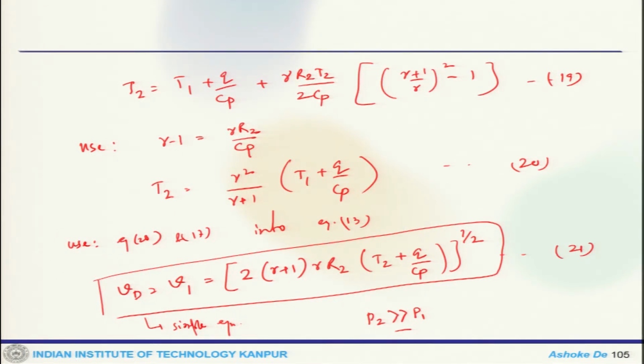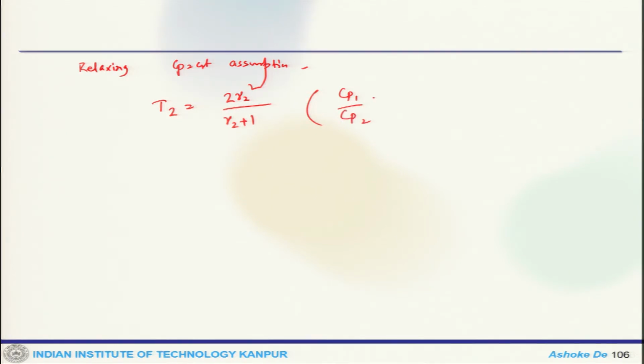Now if we relax the assumption of constant and equal specific heat, we get a more accurate but still very approximate equation. Relaxing the Cp equals constant assumption, we get a slightly more involved system, which will get us gamma 2 square by gamma 2, 1 plus Cp 1 by Cp 2.